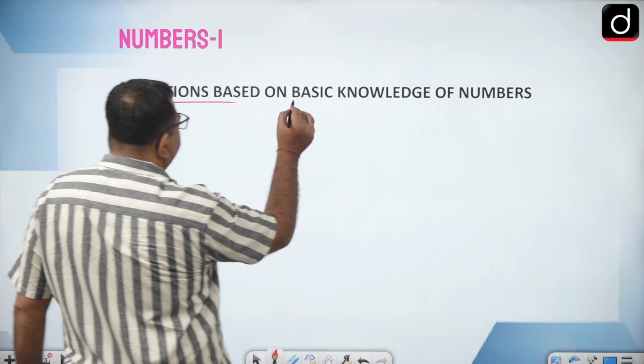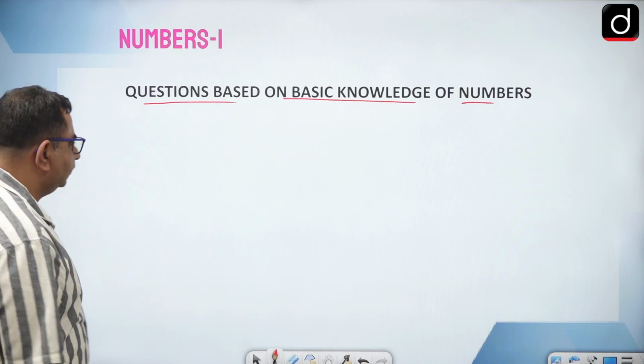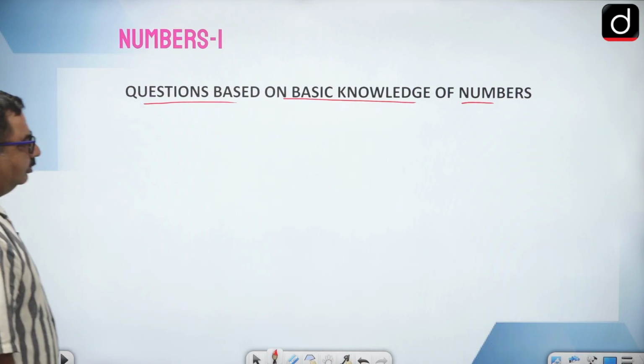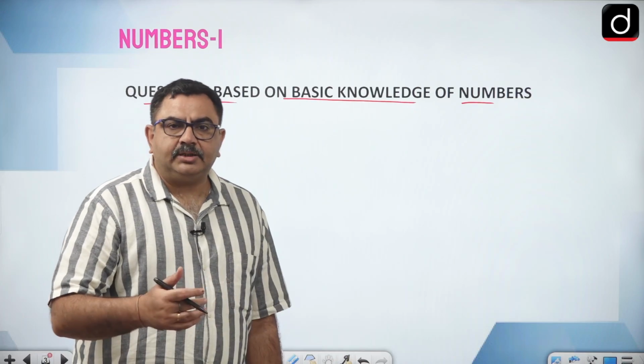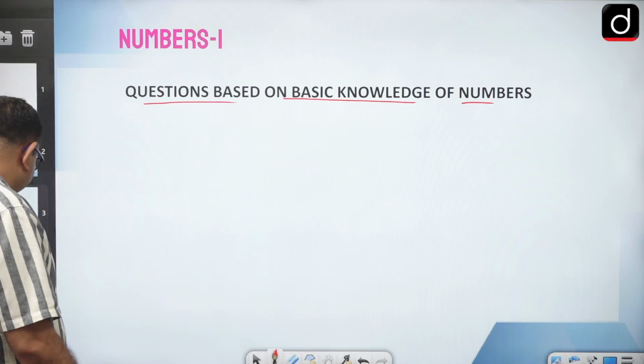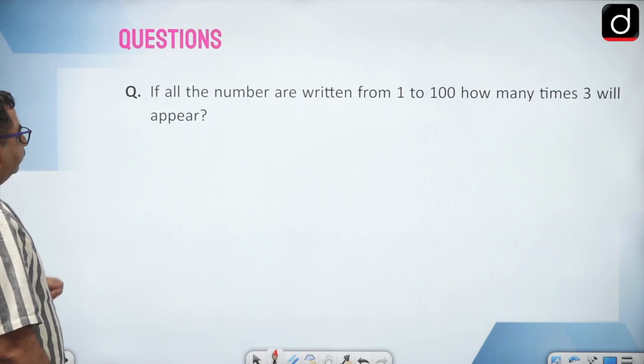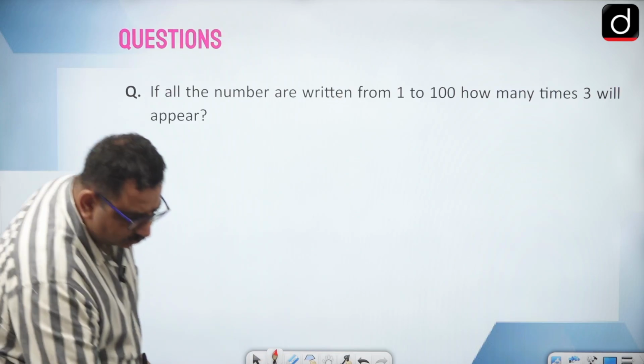Questions based on basic knowledge of numbers. So what can be the different kinds of questions in this? Just say, for an example, this is the question.